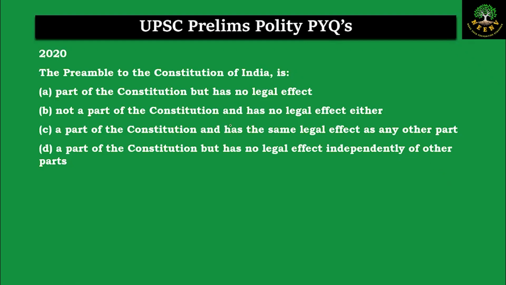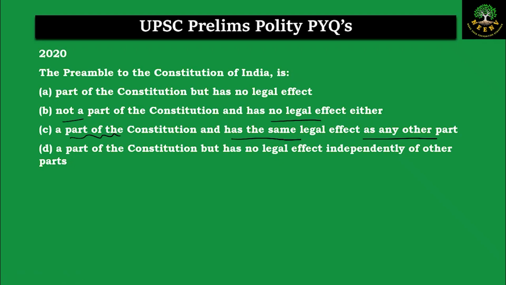We were discussing the questions from polity. Let us discuss the next question. This question is from 2020. The preamble of the Constitution of India is A, part of the Constitution but has no legal effect. B, not a part of the Constitution and has no legal effect either. C, a part of the Constitution and has the same legal effect as any other part. Option D, a part of the Constitution but has no legal effect independently of the other parts.